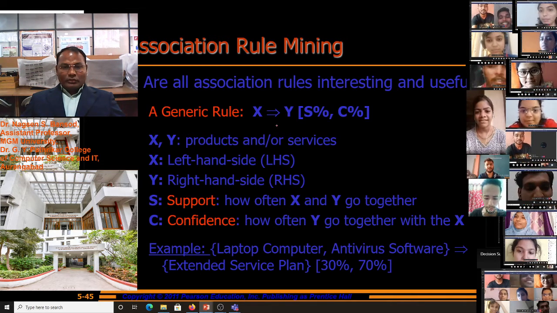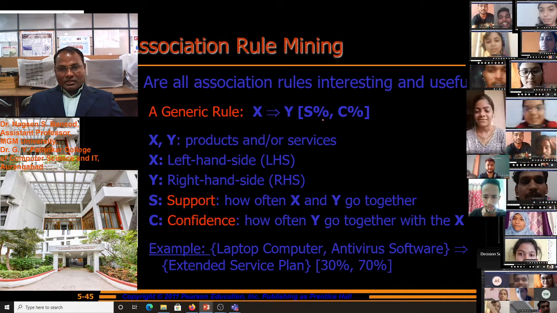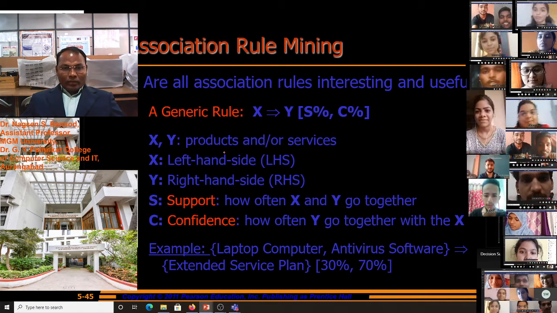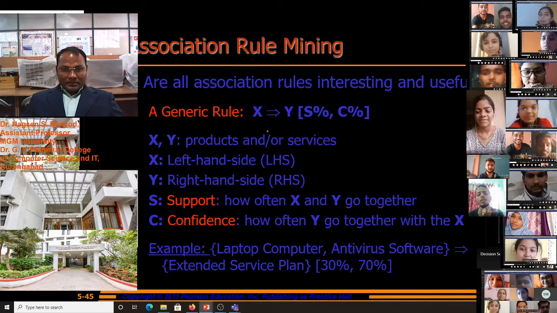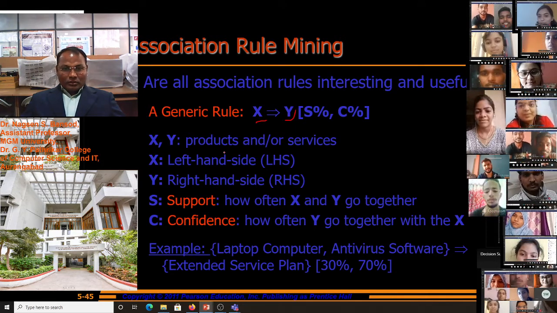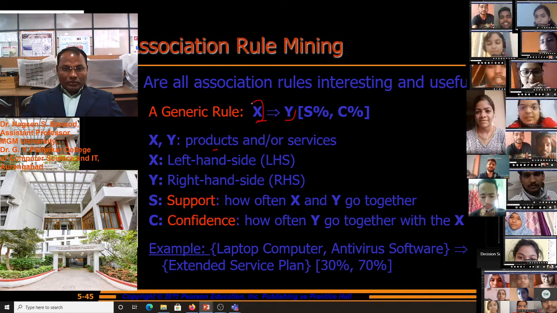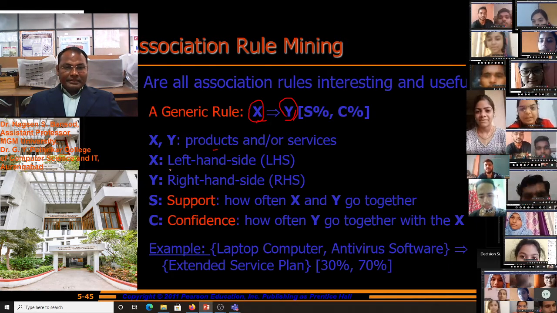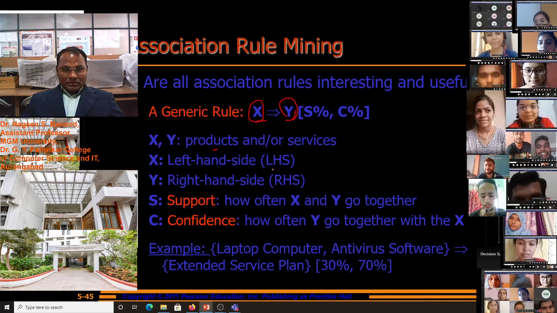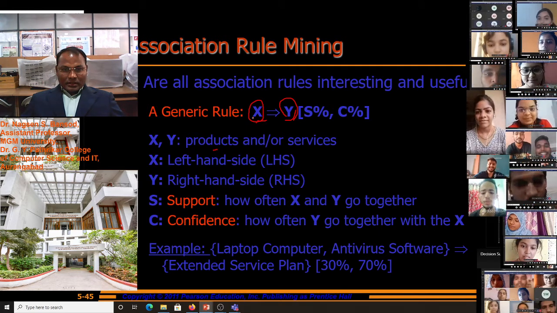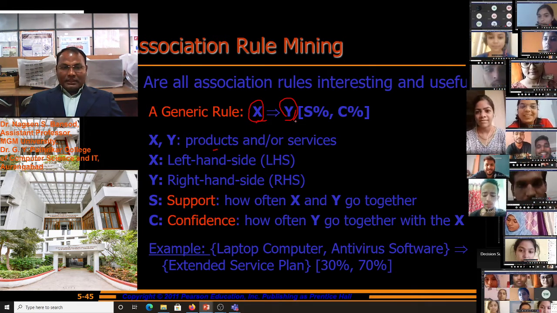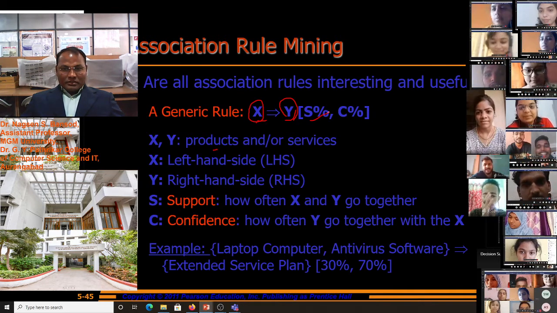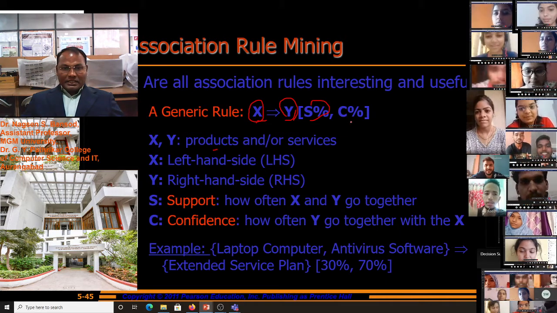A generic rule is X implies Y with S percent and C percent, where X and Y are products and/or services. X is the product and Y is the service. X is the left hand side, LHS, and Y is the right hand side. S is the support and C is the confidence.